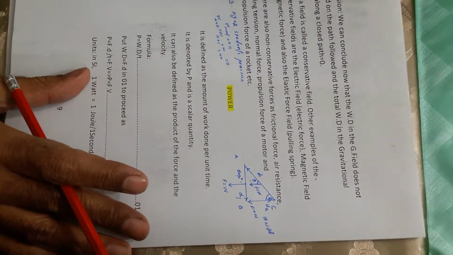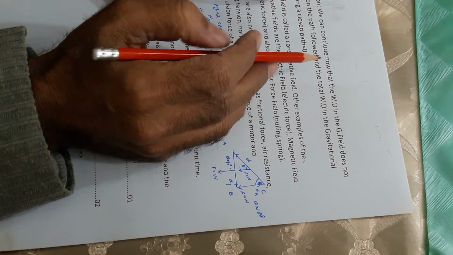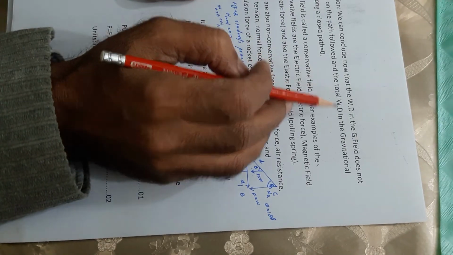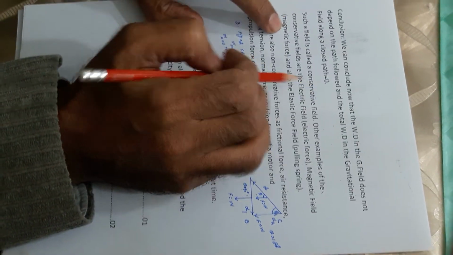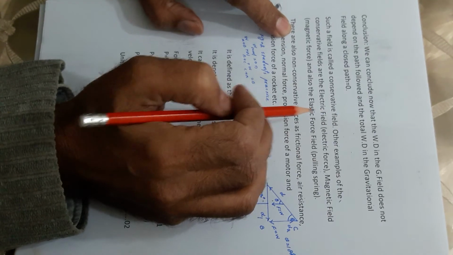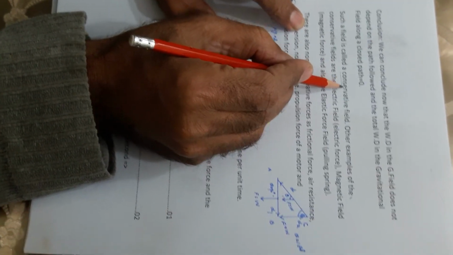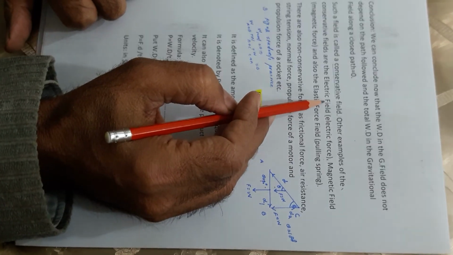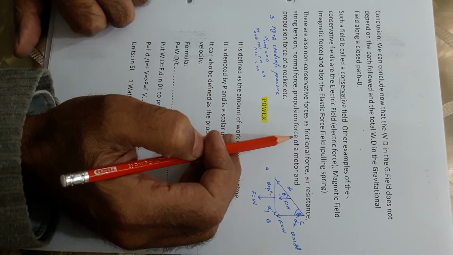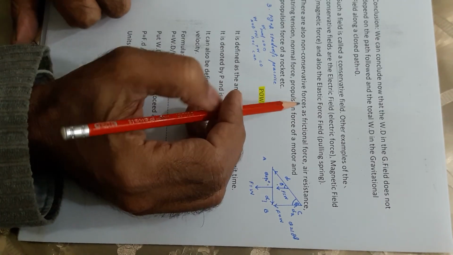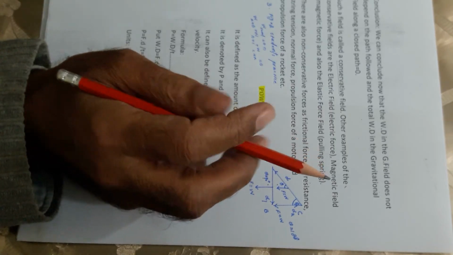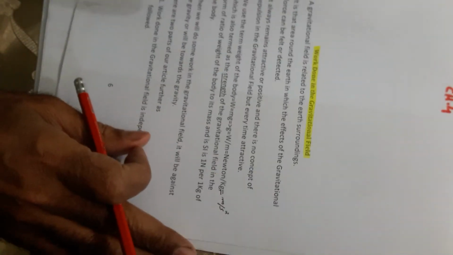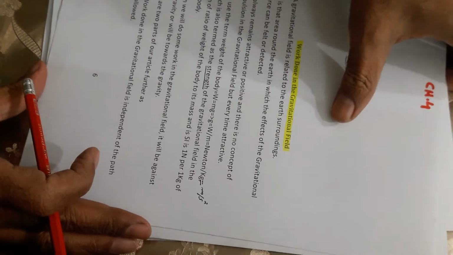So now we can conclude that the work done in the gravitational field doesn't depend on the path followed, and the total work done in the gravitational field in a closed path is equal to 0. Such a field in which this happens is called a conservative field. These two conditions are fulfilled. Electric field is a conservative field, magnetic field is a conservative field. And this is the conclusion, and this is the article we have considered in chapter number 4, the article work done in the gravitational field. And that's all.